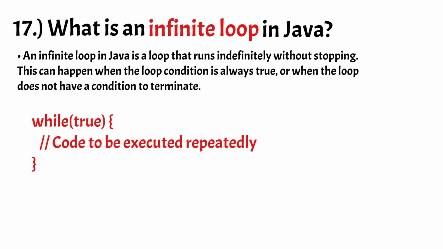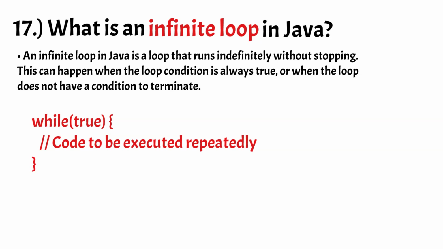Infinite loops can also occur with for loops, do-while loops, and recursion. It's important to be careful when writing loops to avoid creating infinite loops, as they can cause your program to hang or crash. It's a good practice to always include a way to exit the loop, either by setting a condition to false or by using a break statement.